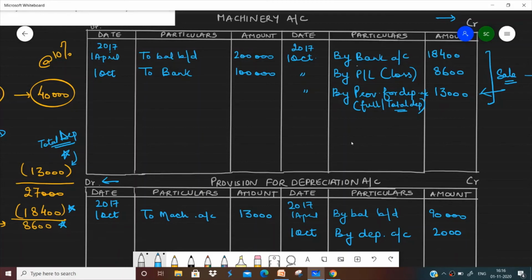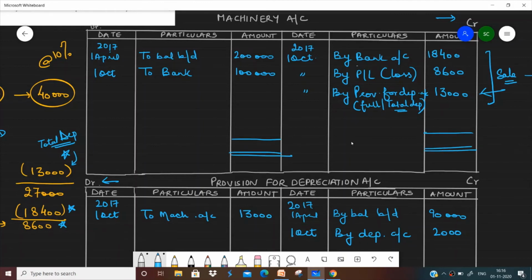Now we have done everything else, so we can easily close our machinery account. Why? We are not going to charge any depreciation here, because we are following the method where depreciation is charged to provision for depreciation account. So we can safely close our asset account, the machinery account.